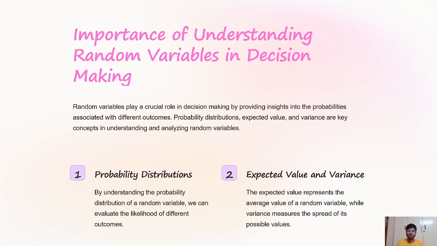Then the importance of understanding random variables in decision making. Random variables play a crucial role in decision making by providing insights into the probabilities associated with different outcomes. Probability distributions, expected value, and variance are key concepts in understanding and analyzing random variables. By understanding the probability distribution of a random variable, we can evaluate the likelihood of different outcomes. And we have expected value and variance. The expected value represents the average value of a random variable, while variance measures the spread of its possible values.